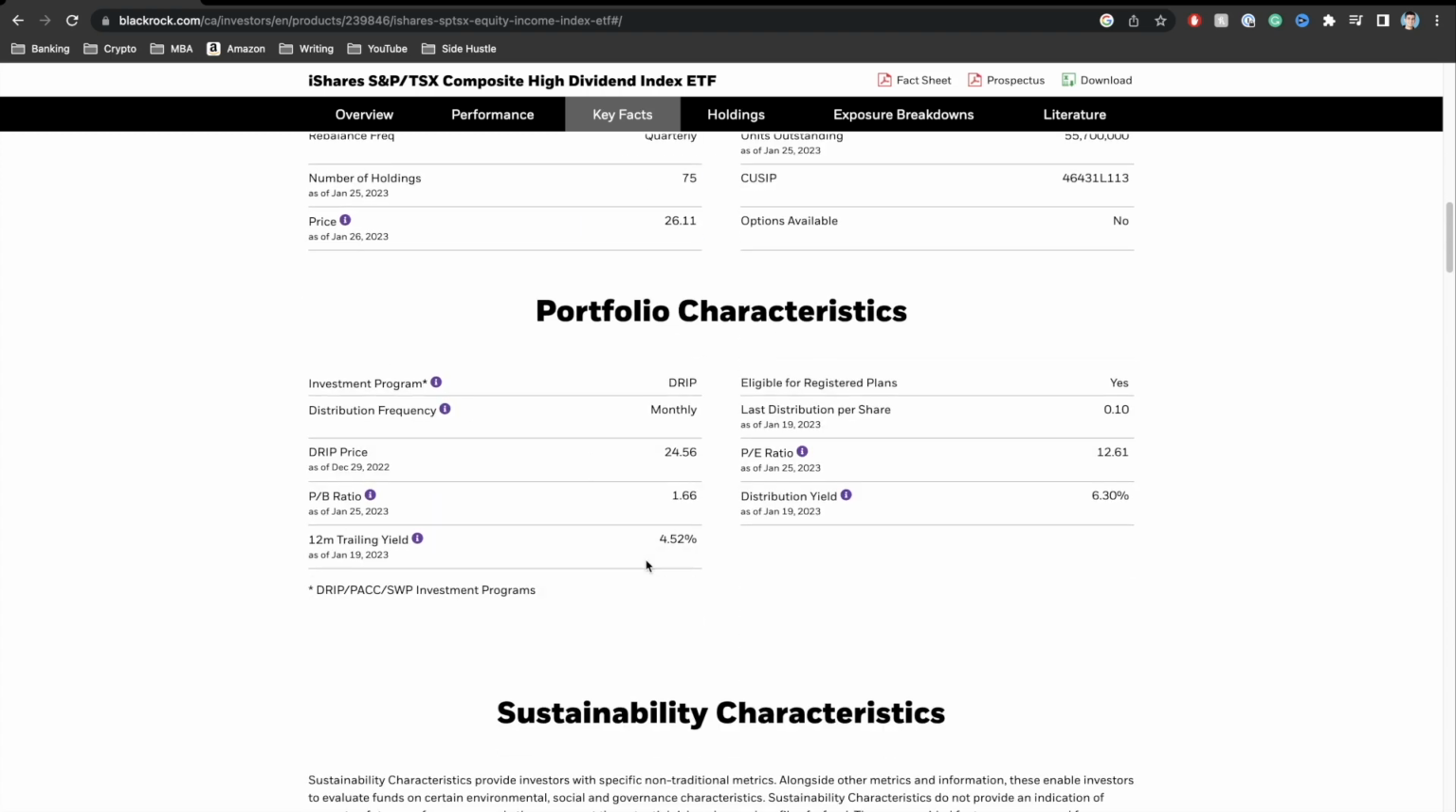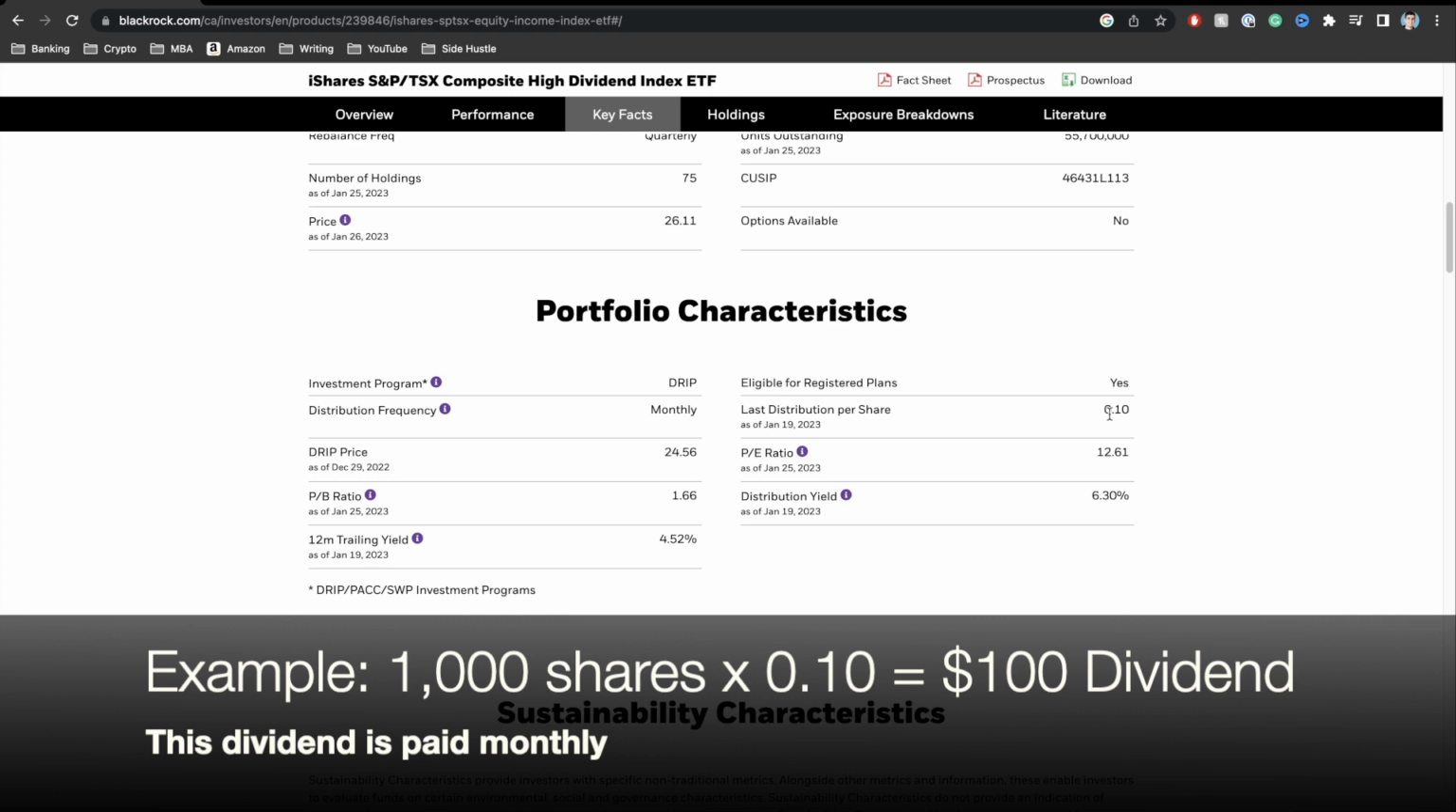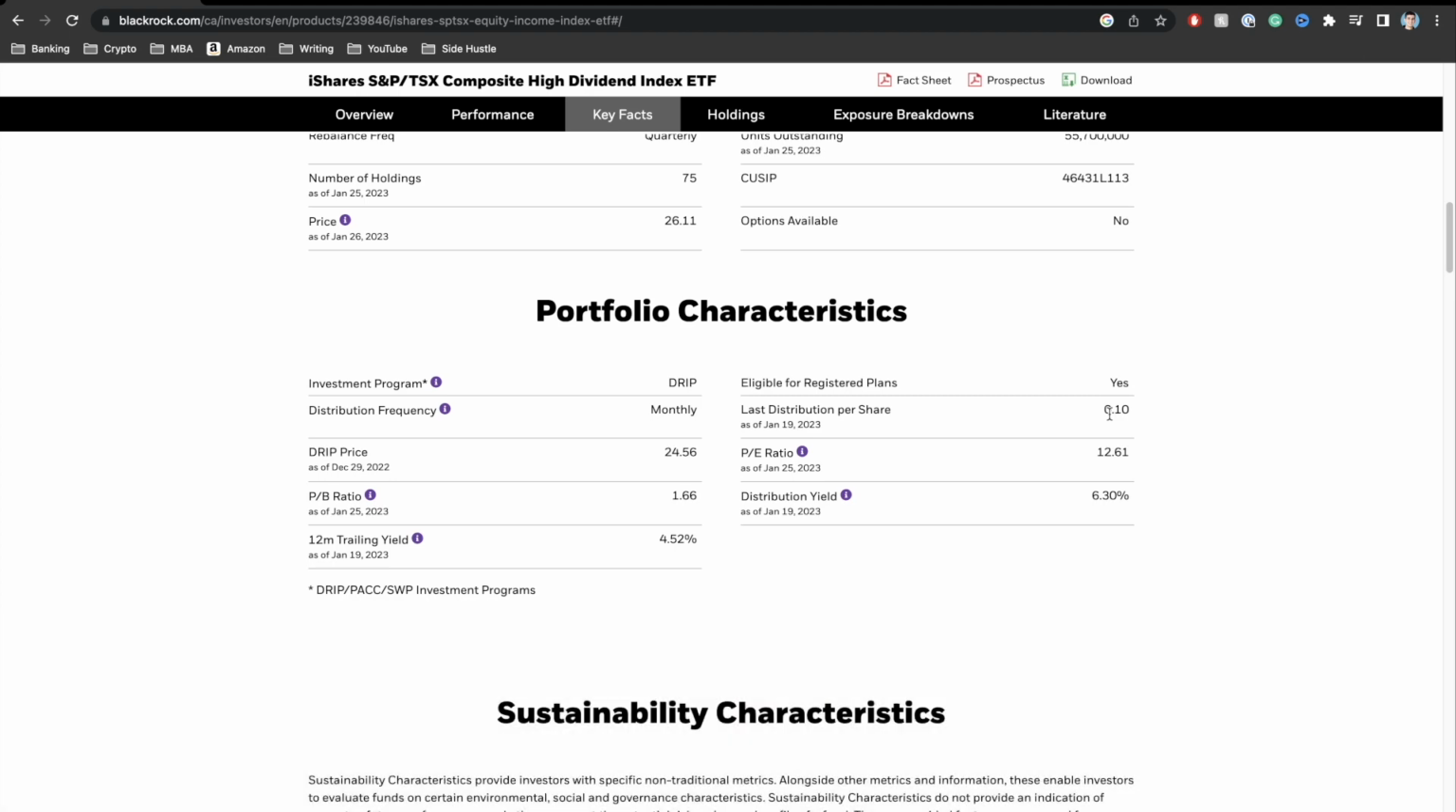Now over here, guys, if we scroll down right here, we can see that the distribution yield is about 6.3%, and the last distribution per share is 0.1 cents. So what this essentially means is that for every share that you own in this particular ETF, you will get a 10 cents payment on a monthly basis. So let's say, for example, if you own 1,000 shares of this particular ETF, every month you'll get a $100 paycheck directly into your investment account, which you can either reinvest or use for whatever expenses you want, okay? Now, the more shares you own, guys, the more the payment will be on a monthly basis. So that's one really cool thing about this particular ETF: it's a monthly payment.